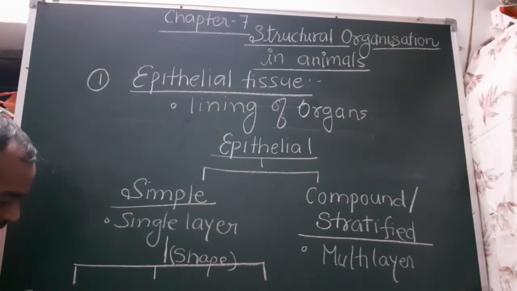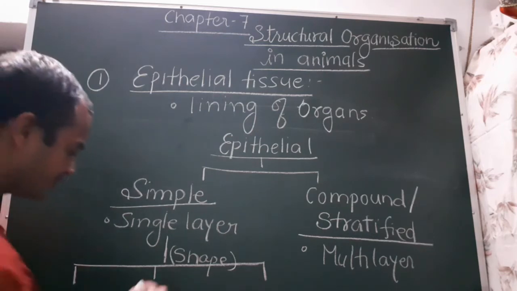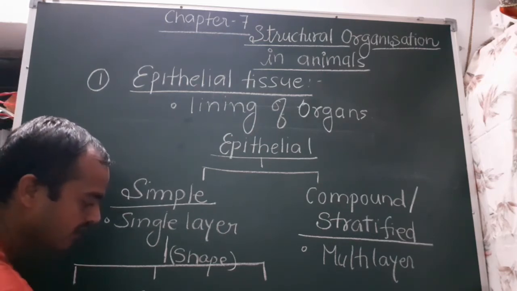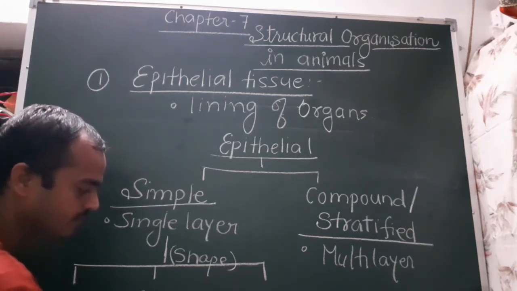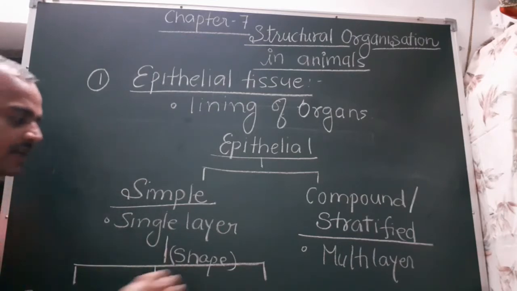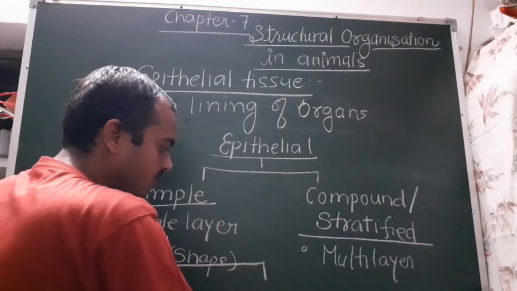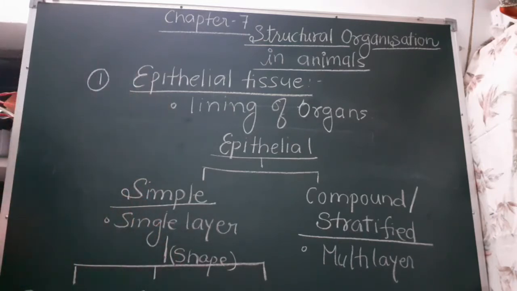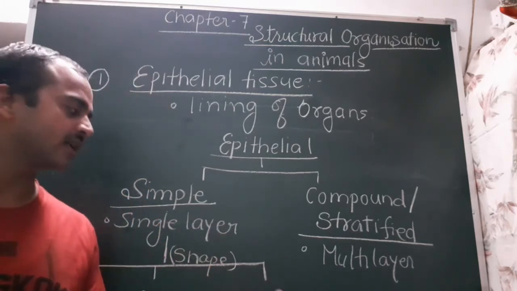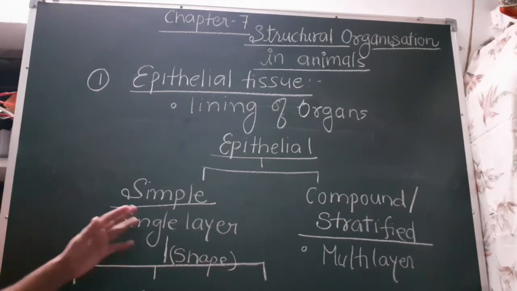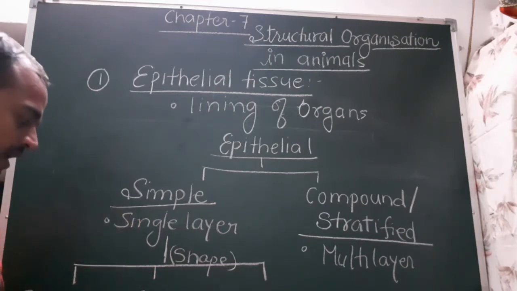Second is cuboidal epithelium. And third is columnar epithelium. So simple squamous, cuboidal and columnar epithelium. We will discuss one by one about these three tissues.